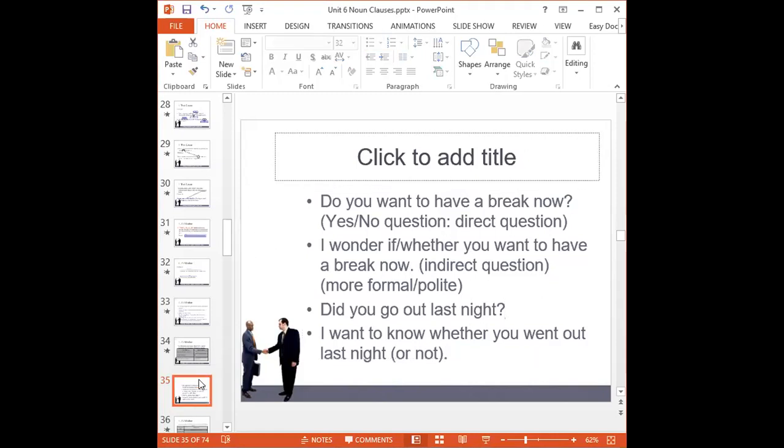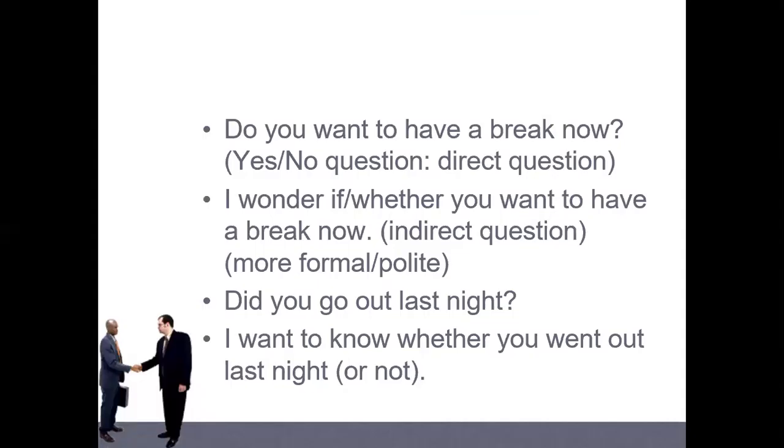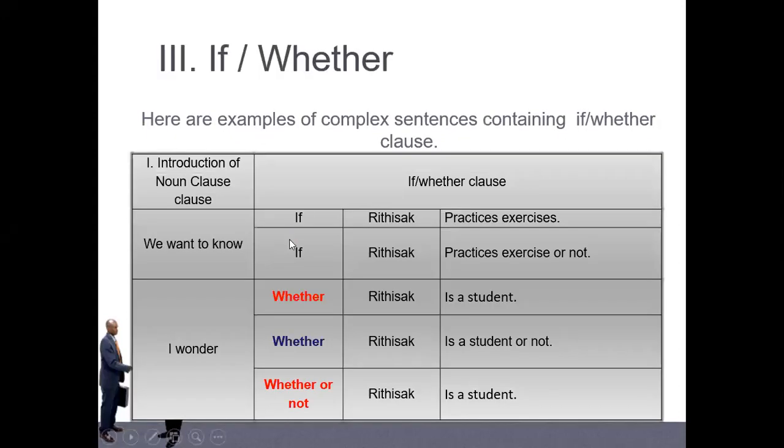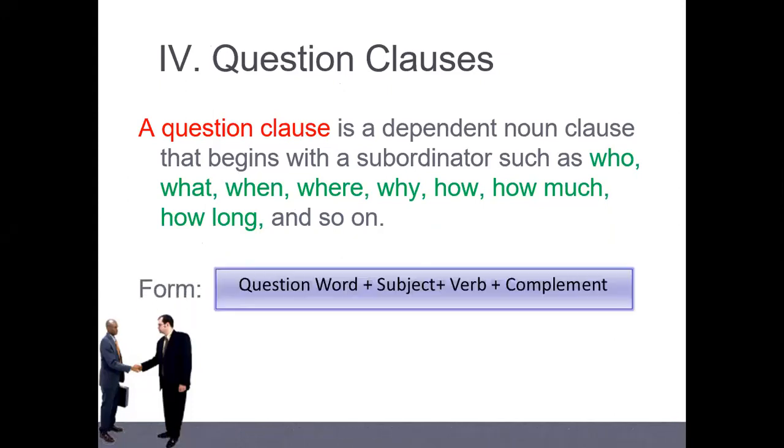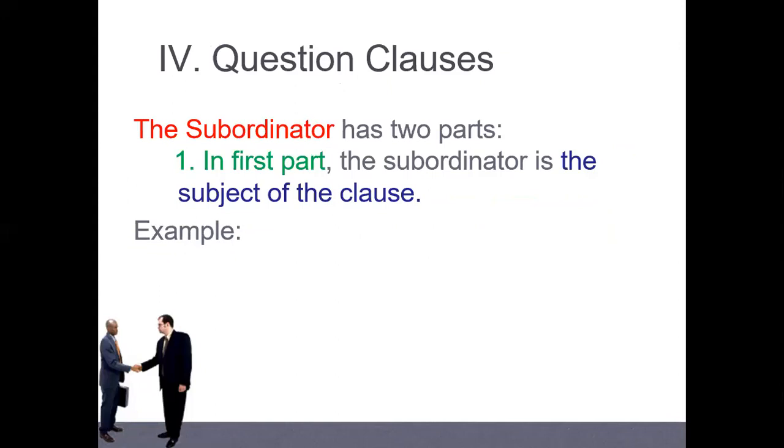So this is about the way that we handle yes, no questions with the words if and whether. This is what you have to understand. And another one that you have to know is the last one, which we call question clause. They start with the words what, where, when, why. We call it a question clause, right? And when we change to a noun clause, we use the same.